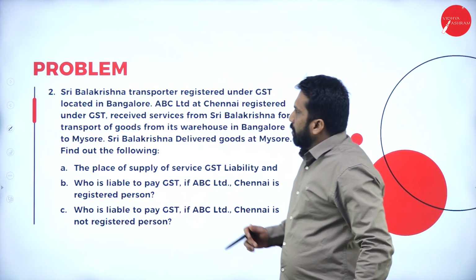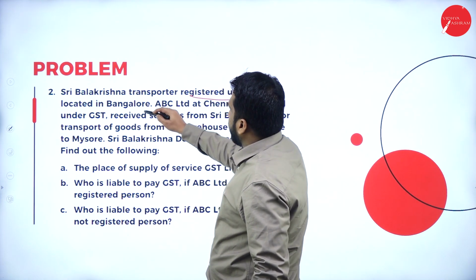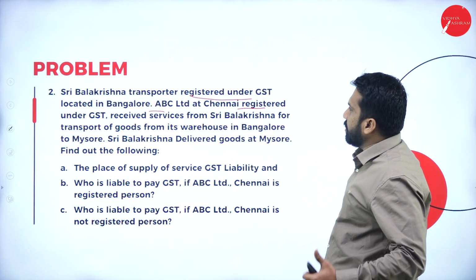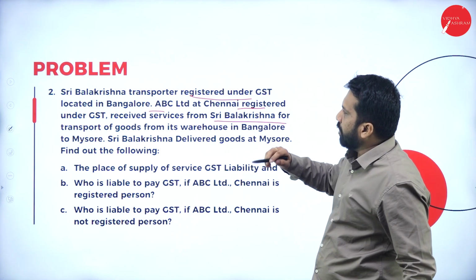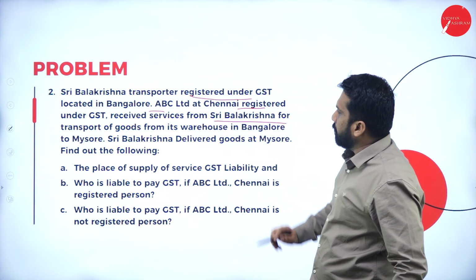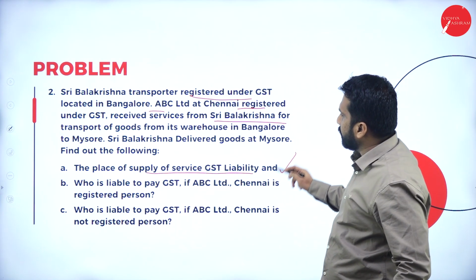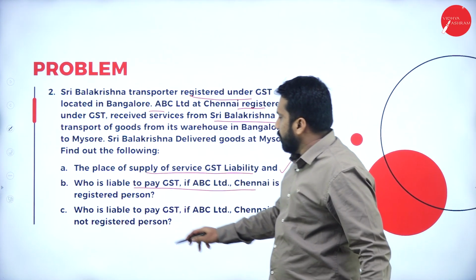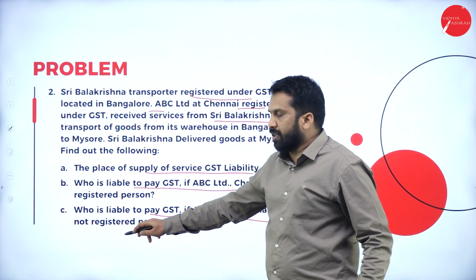Now, Sri Balakrishna Transporter, registered under GST, located in Bangalore. ABC Limited, Chennai, registered under GST, received services from Sri Balakrishna for transport. All the information is given. First one, the place of supply of service. Second one, who is liable to pay GST? Third, who is liable to pay GST if ABC Limited Chennai is not registered?